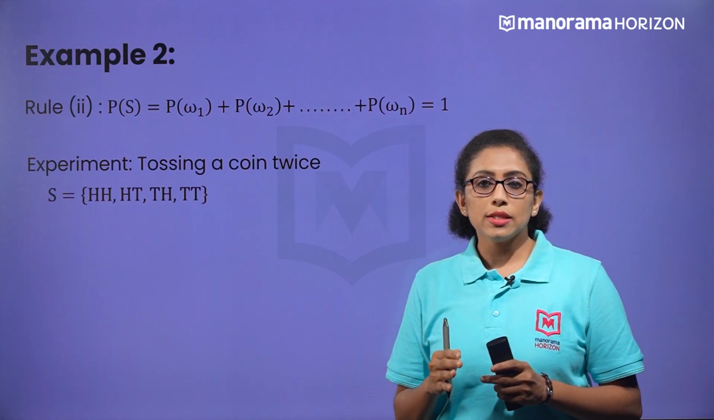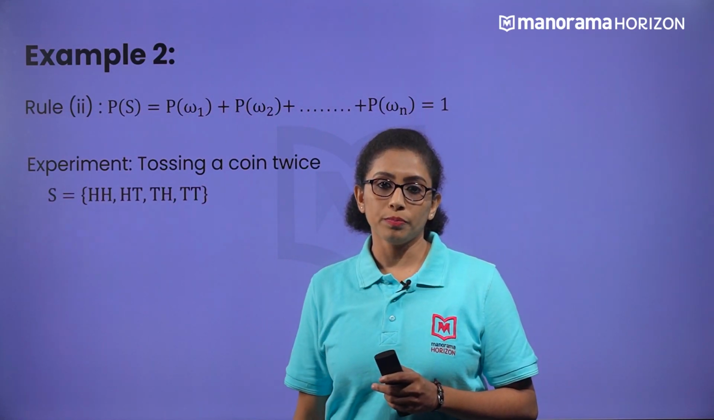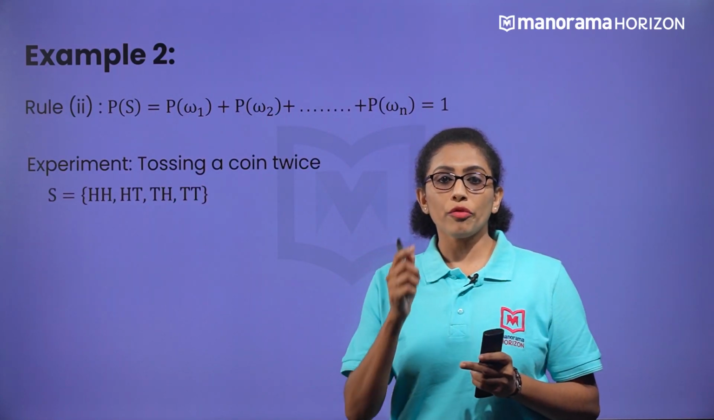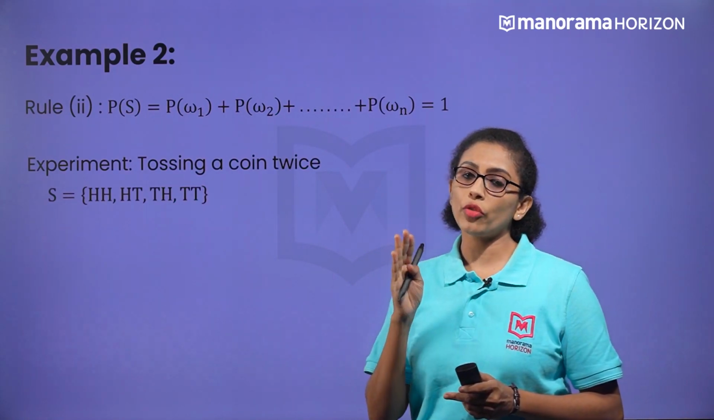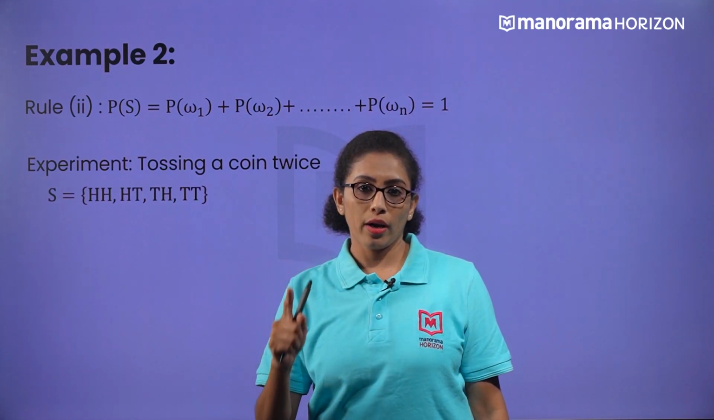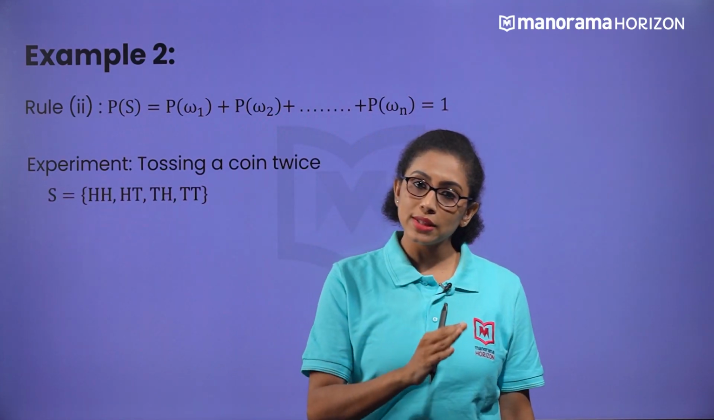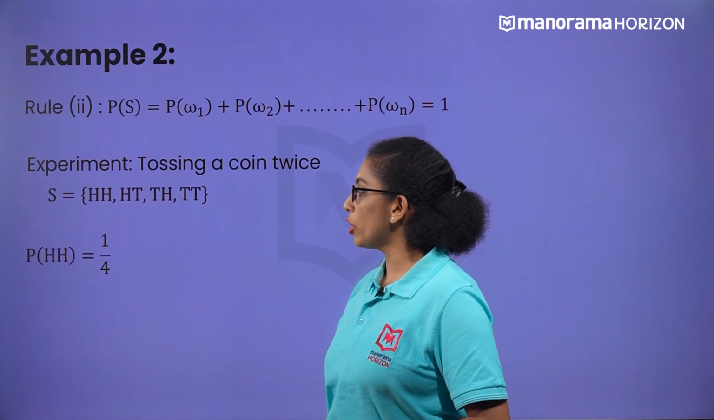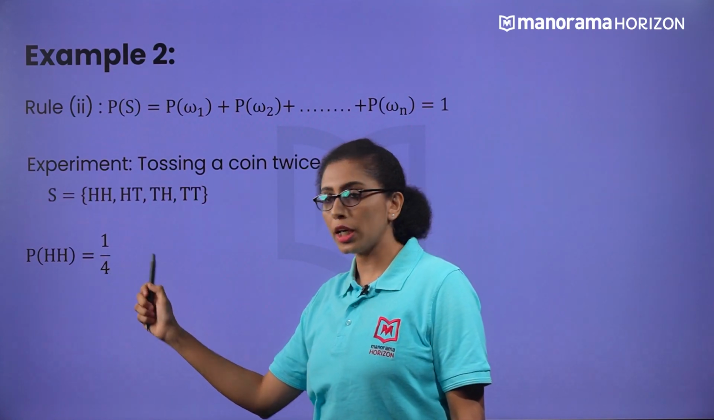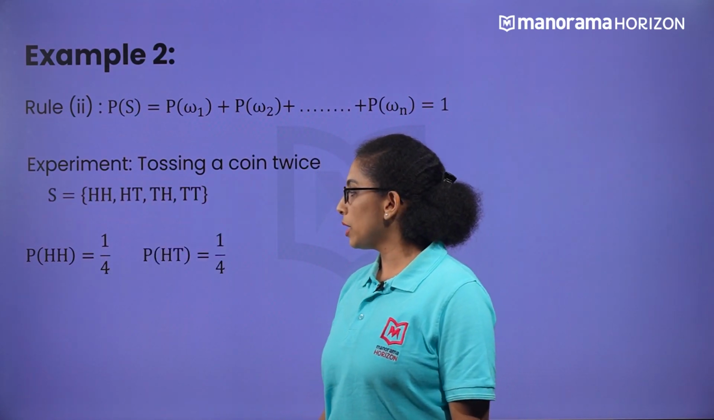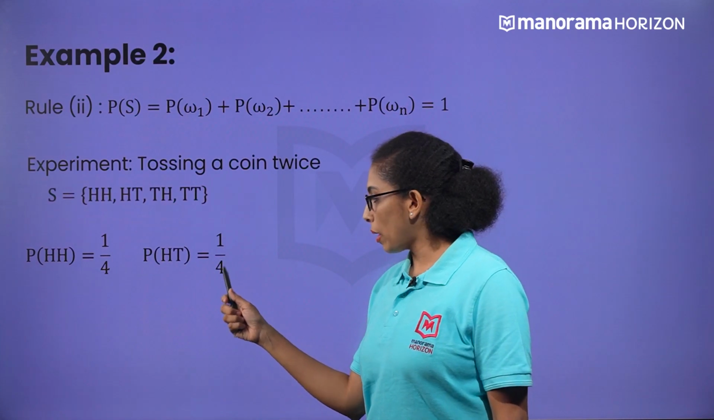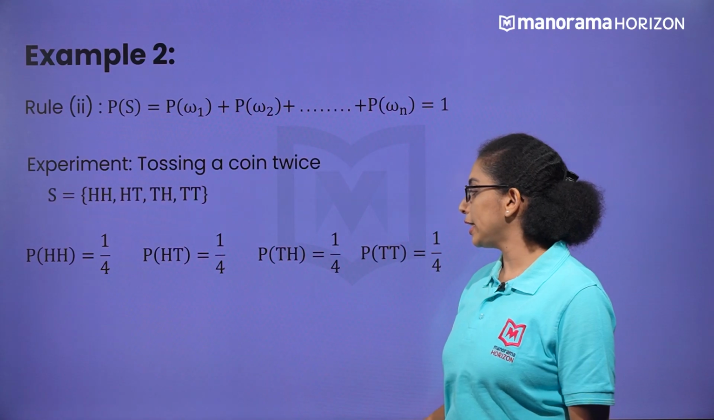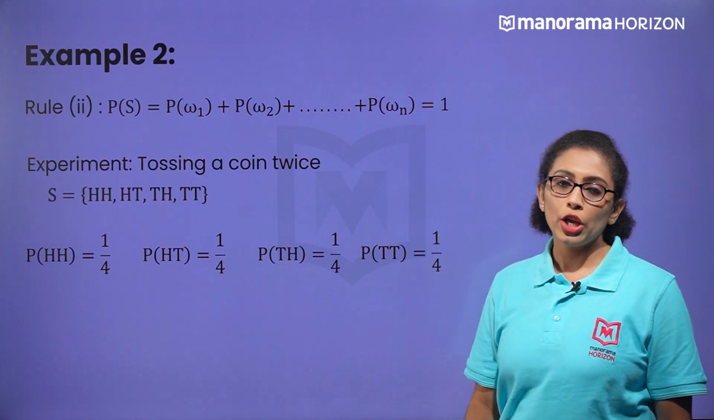Now for this, let us find the probability of each outcome. The probability of HH is nothing but the chance of occurrence of this particular outcome. And the chance of occurring HH is only 1. So the number of favorable outcomes is 1 and we have a total of 4 outcomes. So the probability of HH will be 1 divided by 4, that is 1 by 4. Similarly, P of HT will be 1 by 4. P of TH is also 1 by 4 and P of TT will also be equal to 1 by 4.